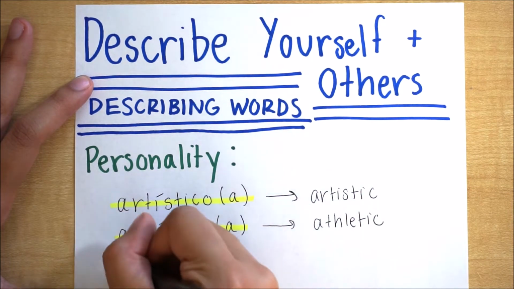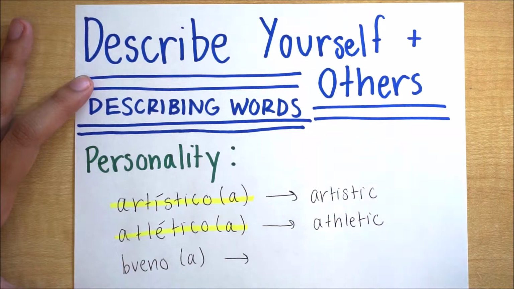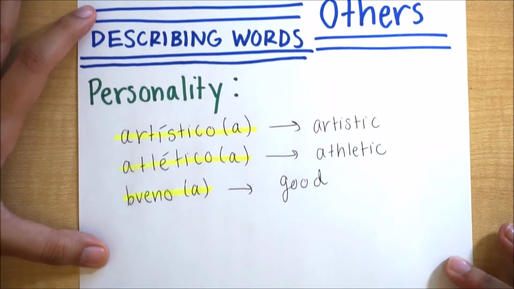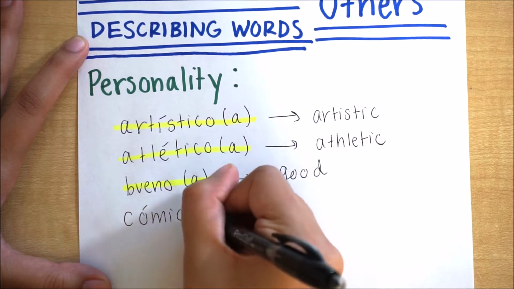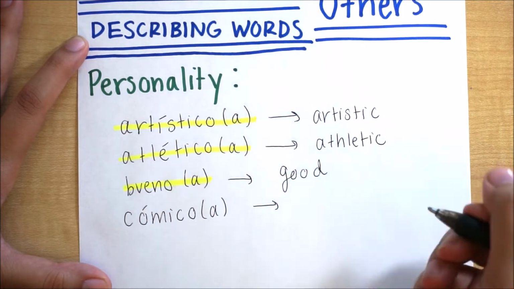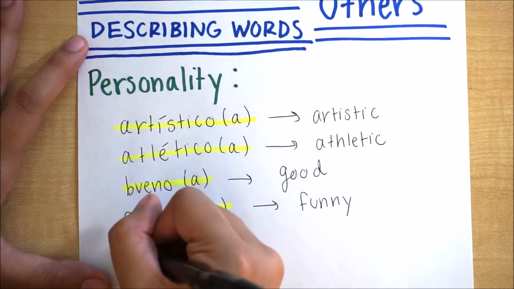Next one is atlético, and that means athletic. Then we have bueno, and bueno means good. You can use this word in many contexts, but if you want to describe somebody as a good person, you can use bueno. Next we have cómico, and cómico means funny, kind of comical.